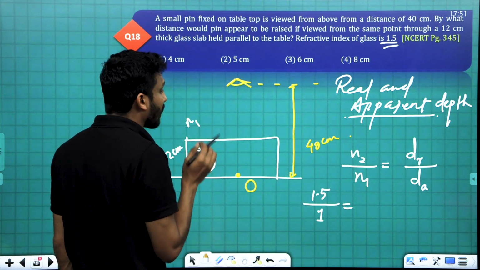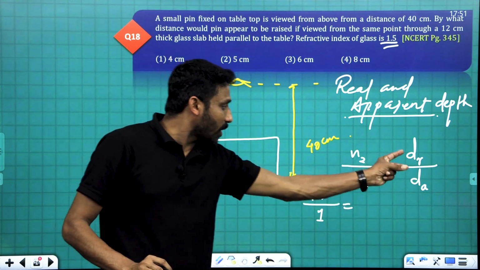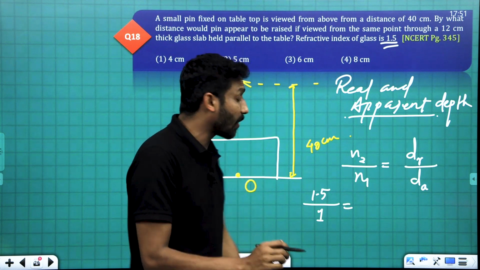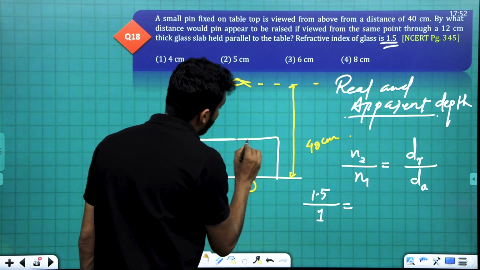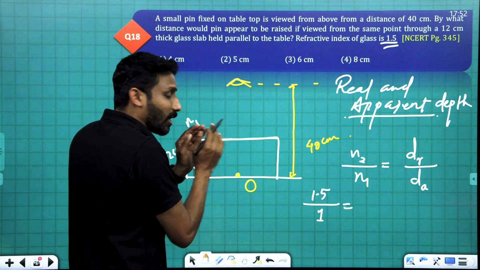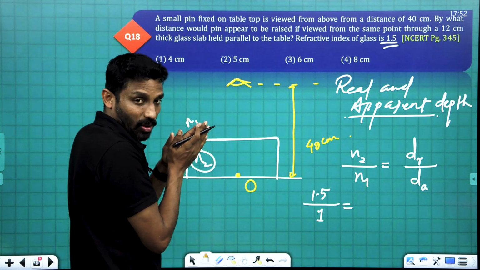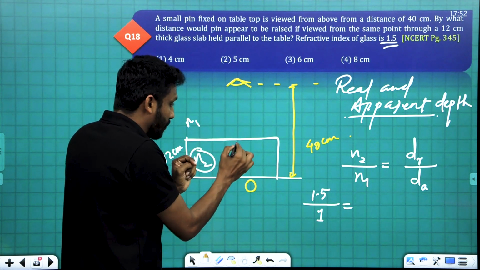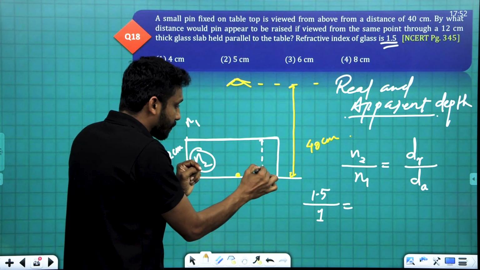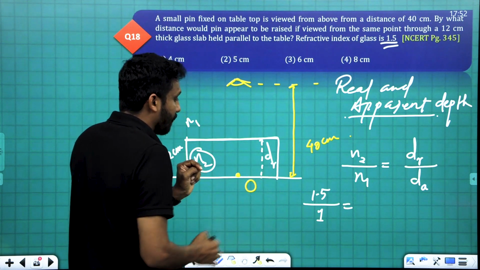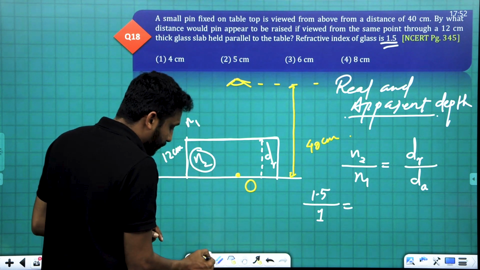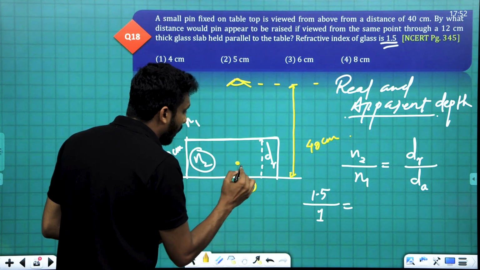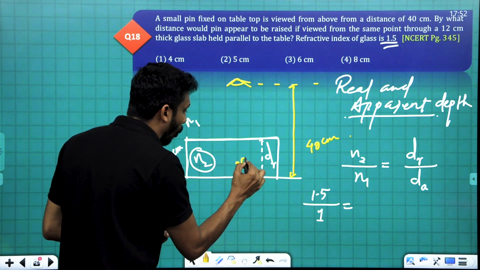Then the real depth. What's the real depth? See, these two distances, very, very important, are to be measured from the surface. This is the boundary separating the two media. So from the surface, how much distance is there to the object? This is the real depth, dr. And it appears to be raised due to refraction. Let this be the image, O dash.